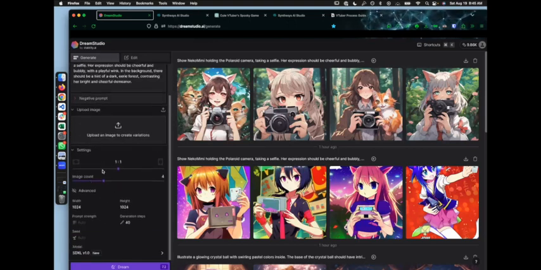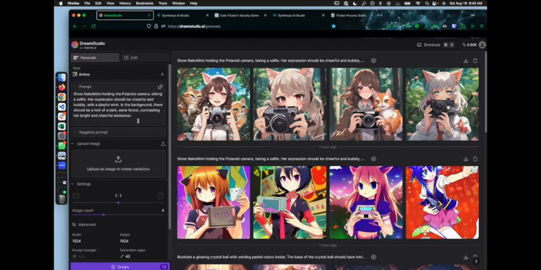I'll share the details here about what you need, but for the most part, we don't need to change this. 1-to-1 is fine. Image count 4 is fine. We'll keep it at this model because it's slightly better. And over time, we'll work together on the prompts here. So we'll get really good at writing these because it's kind of a process. Some of them give really good output, other ones don't. But this was good. I was happy with most of the results here. Okay, so that's Dream Studio / Stability AI.